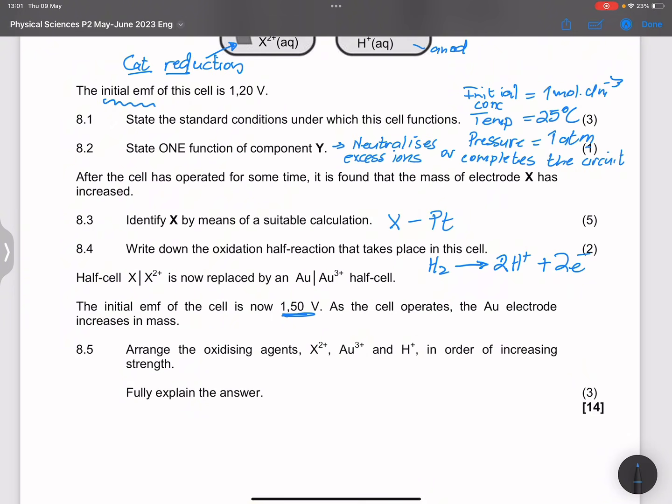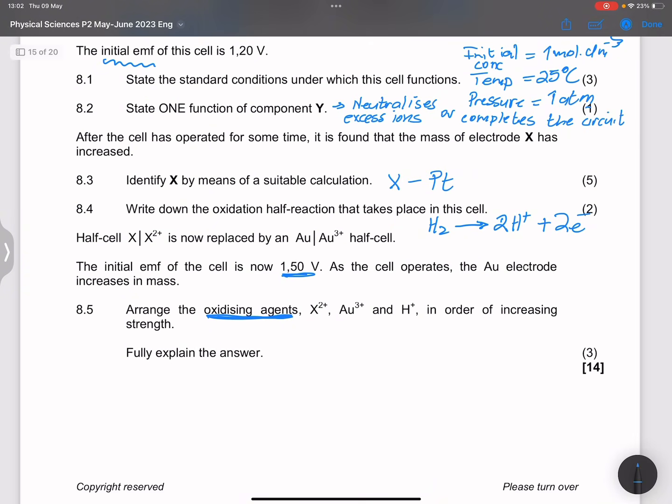Now note, strength of oxidizing agent. Now remember, strength of oxidizing agent means that I'm arranging it in terms of their reduction potentials, right? So which one underwent reduction?